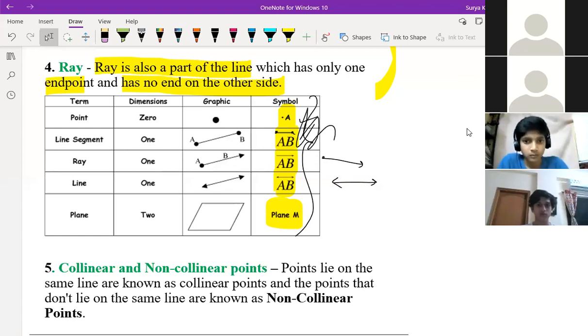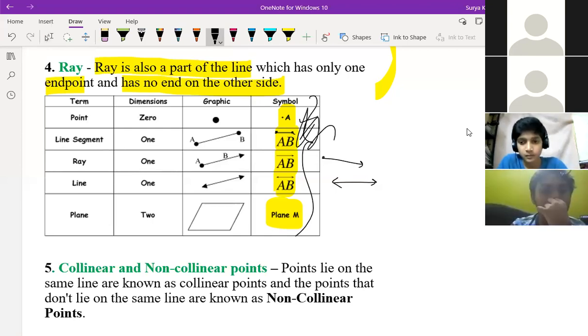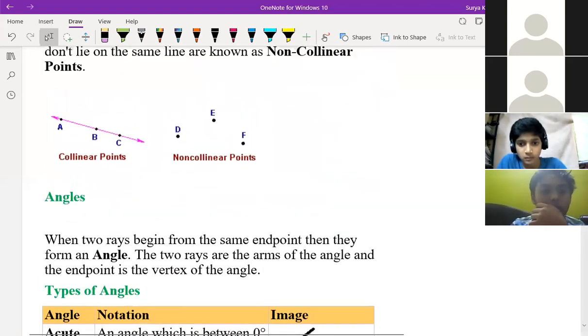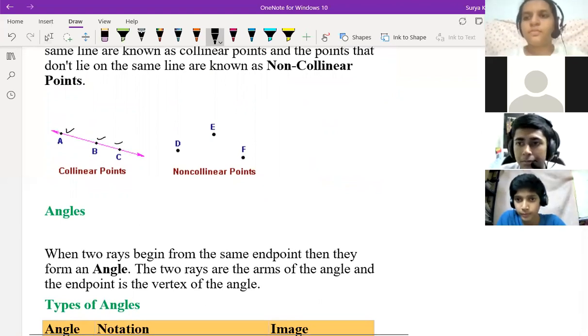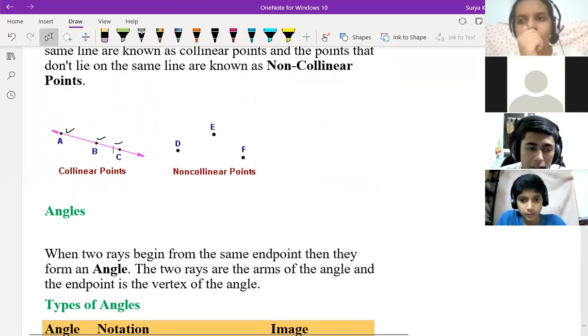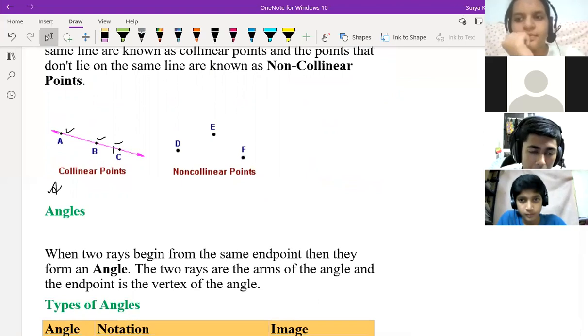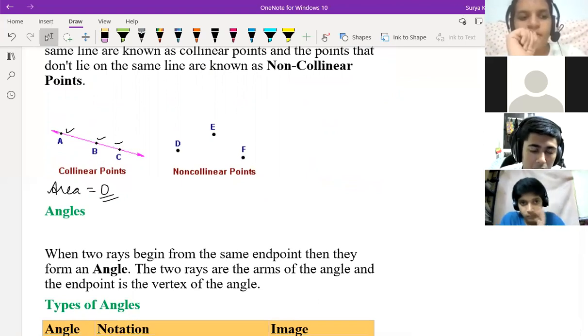See, collinear. Rishikesh, what is the area of collinear points? Sir, I don't know. See, collinear points area means we have some space, no? Collinear means all the points lie on the same line. See, A, B, C are collinear points, right? So the area will be what? 0. We are not having any area, right?